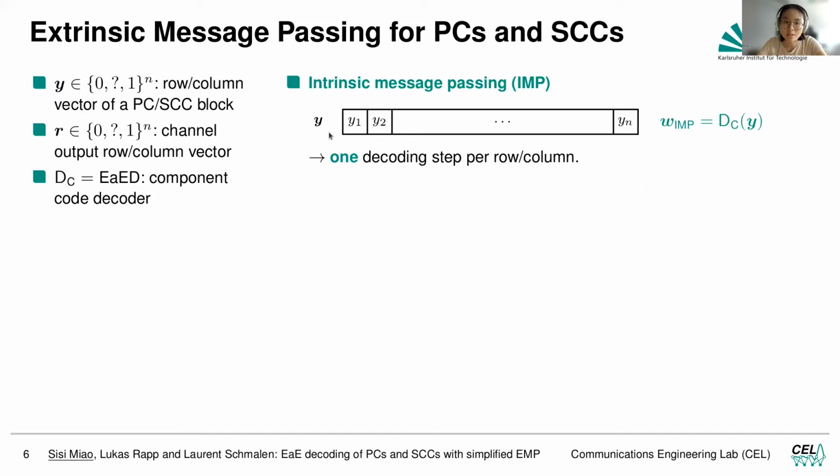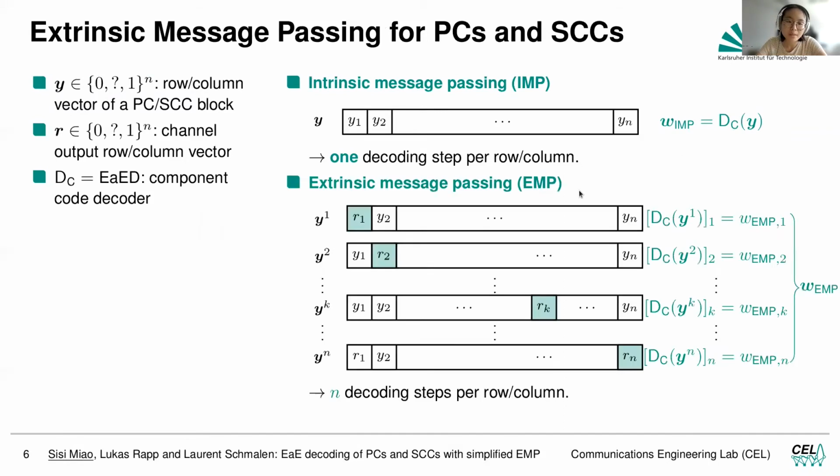Recall that this was the intrinsic message passing for one row or column. Basically we just decode y with the component code decoder to get a decoding decision. That is one step. Then for extrinsic message passing, we need to make some modifications. We need to generate n vectors from y1 to yn.